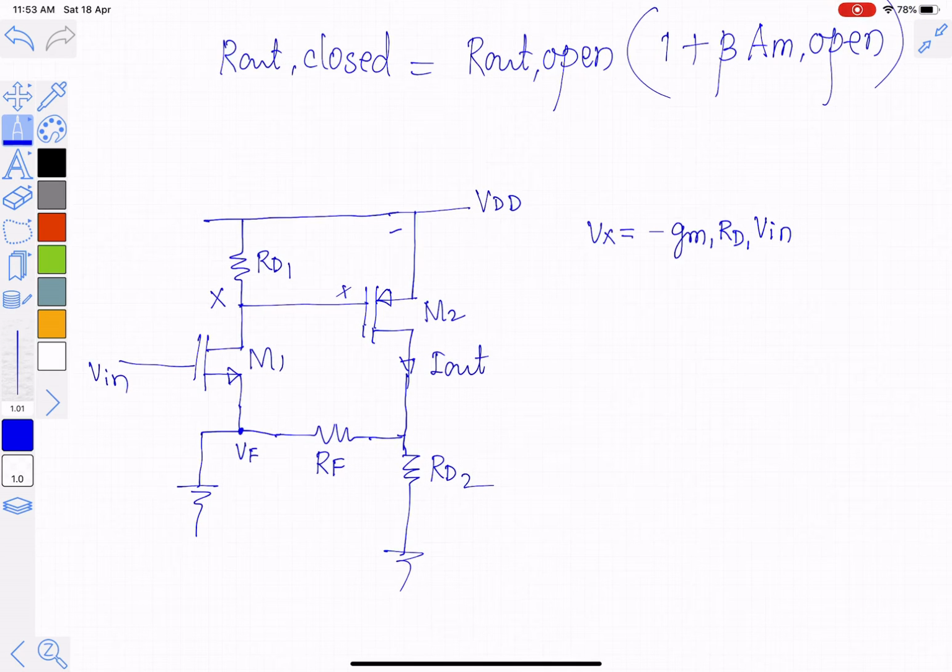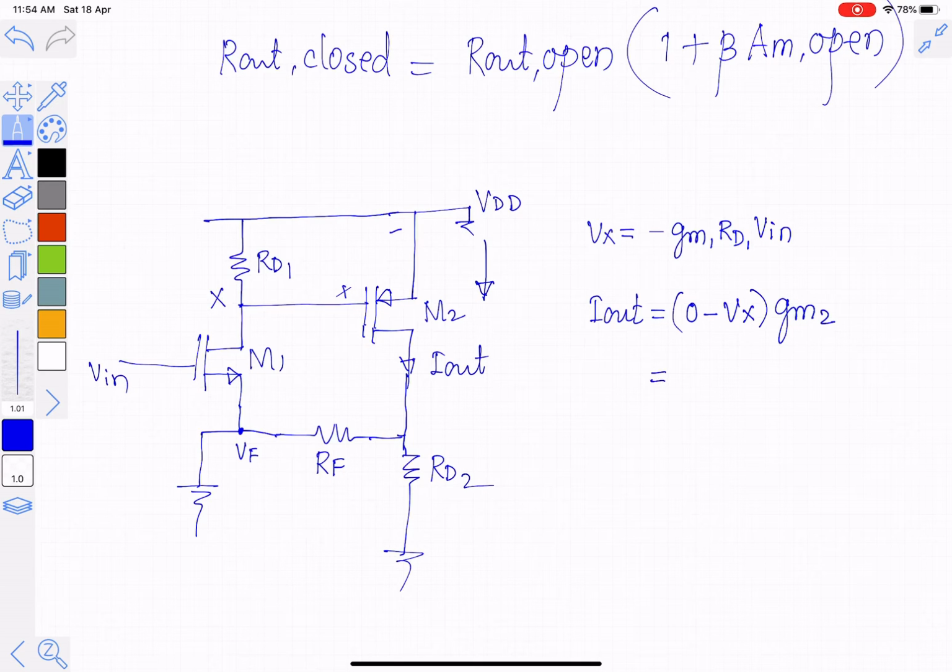So Vx is equal to minus GM1 RD1 into Vin. So this is the gate voltage for M2. The current that flows through the MOSFET is always equal to GM2 into VSG2. So Iout is equal to GM2 into VSG, and the source is connected to ground, so we get 0 minus Vx into GM2 is the current Iout.